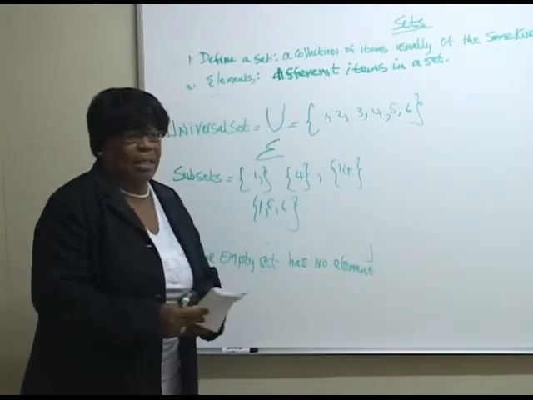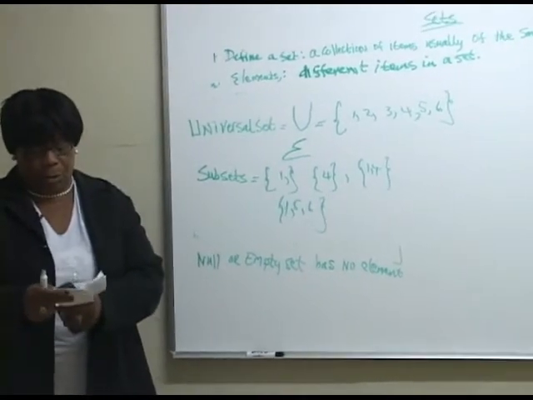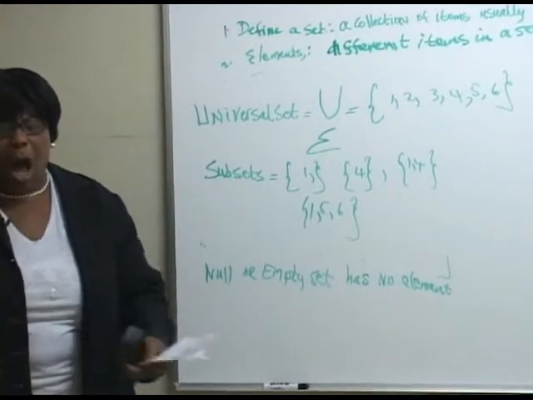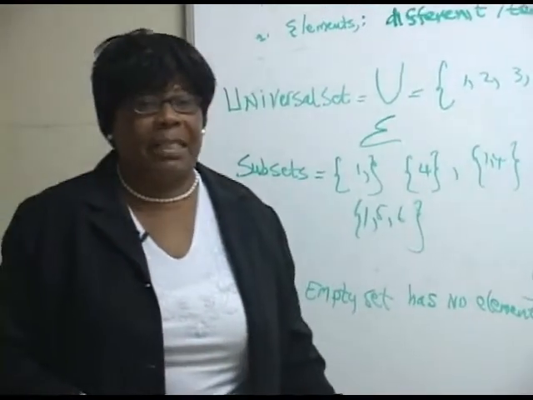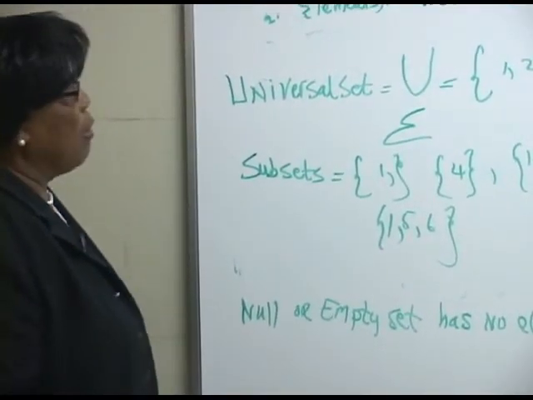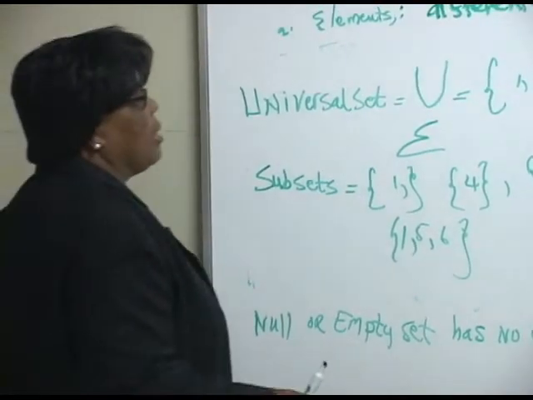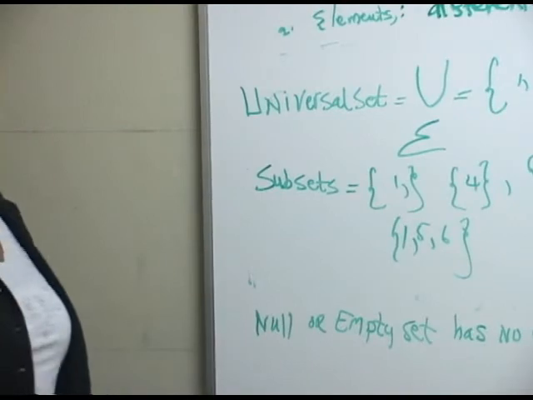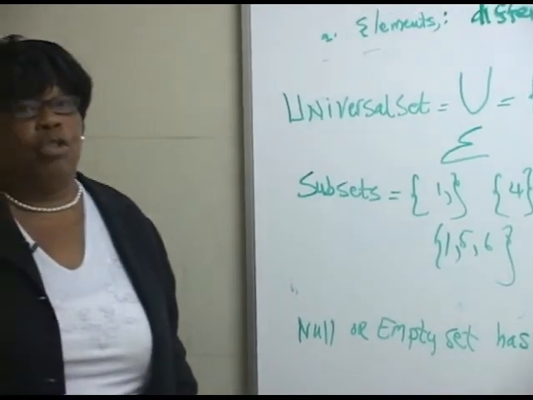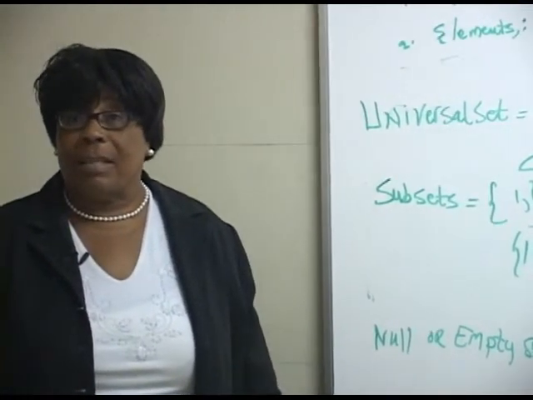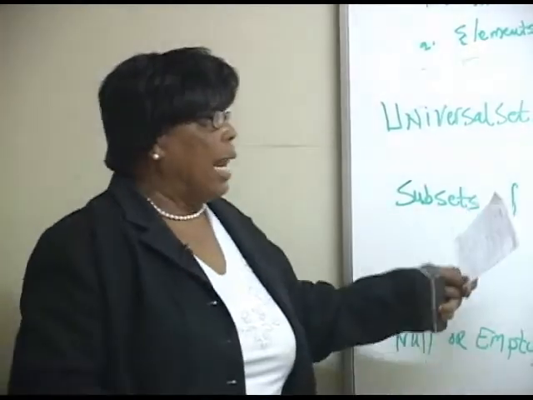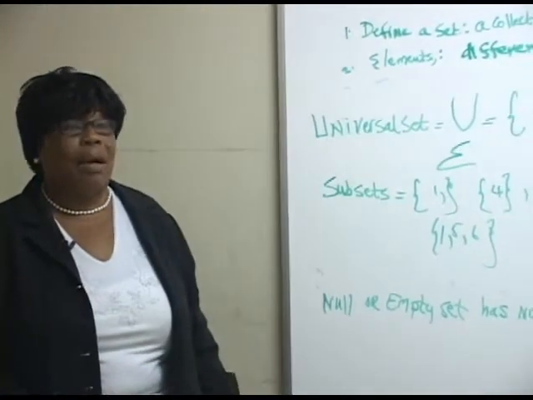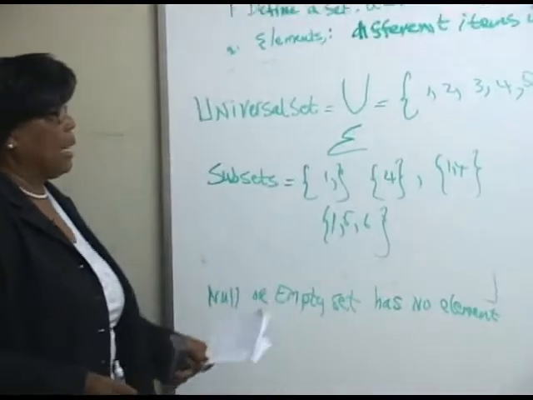Now, sometimes it is challenging, and sometimes we want to know how many subsets we can actually form from a specific universal set. Sometimes we ask our students to tell us the number of subsets that we can get in this particular set.